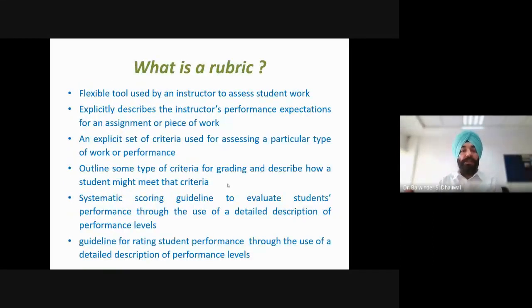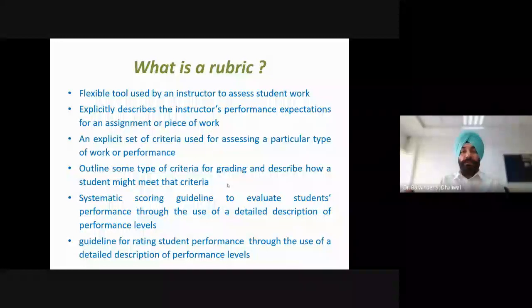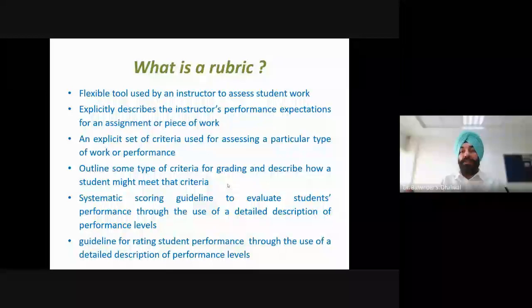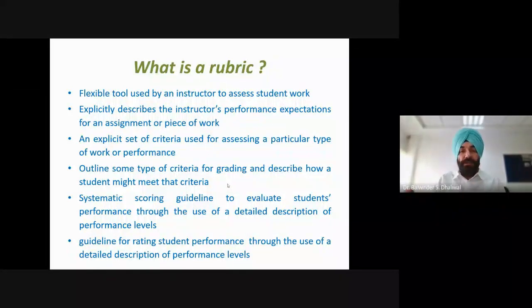So first thing, what is a rubric? I suppose many of the participants are already familiar with the term rubric, because most of the participants have already gone through the NBA accreditation process. These are certain statements which we can use to define this term. A rubric in simple words can be said to be a flexible tool used by an instructor to assess student work. So we instructors or teachers use this tool, and this tool has flexibility, and we can assess the student work.